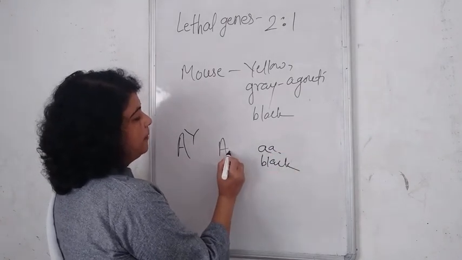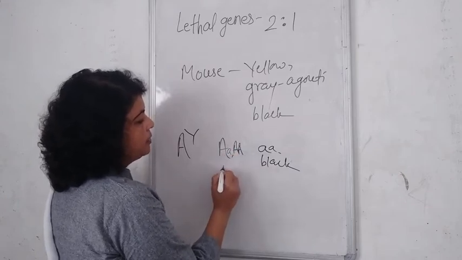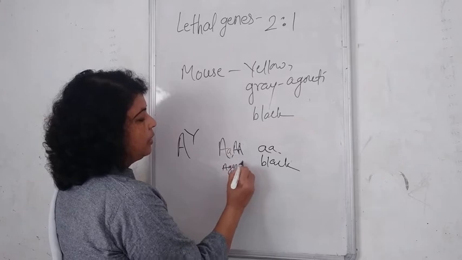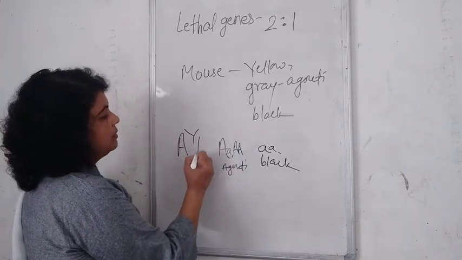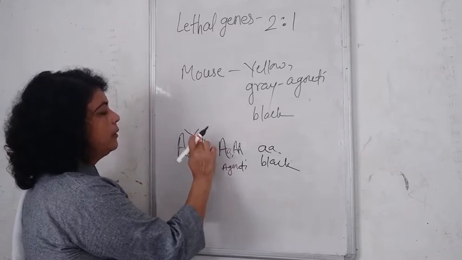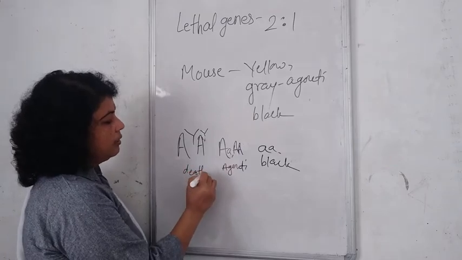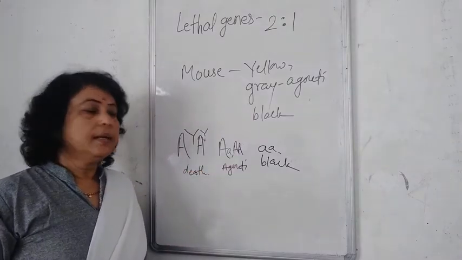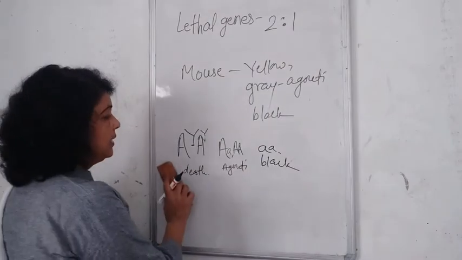When capital A or AA, it produces agouti. And when A Y is homozygous, it causes the death of the organism. So this Y gene is the lethal gene.